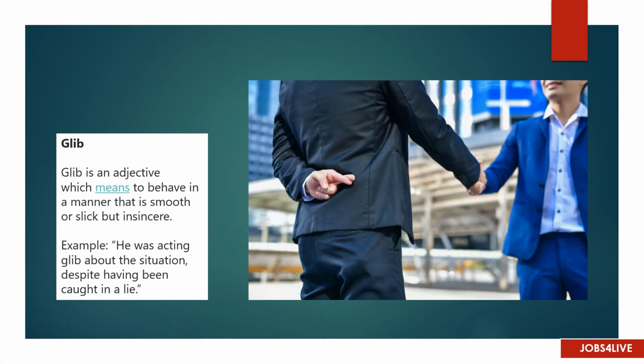Glib. Glib is an adjective which means to behave in a manner that is smooth or slick but insincere. Example: he was acting glib about the situation, despite having been caught in a lie.